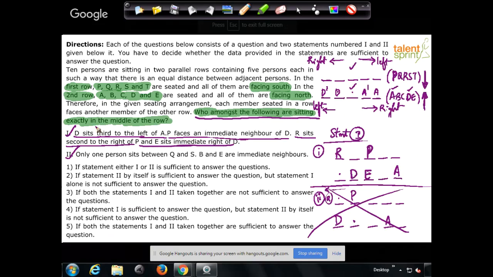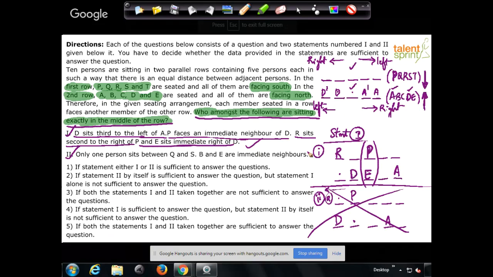Who amongst the following are sitting exactly in the middle of the row? Who are the 2 persons sitting exactly in the middle of the row? P and E. So can I say statement 1 alone is sufficient? Yes. Using the data given in statement 1, I have been able to find that P and E are the 2 guys sitting in the middle of these 2 rows. So I can say 1 alone is sufficient. Now we have to go for 2 alone.